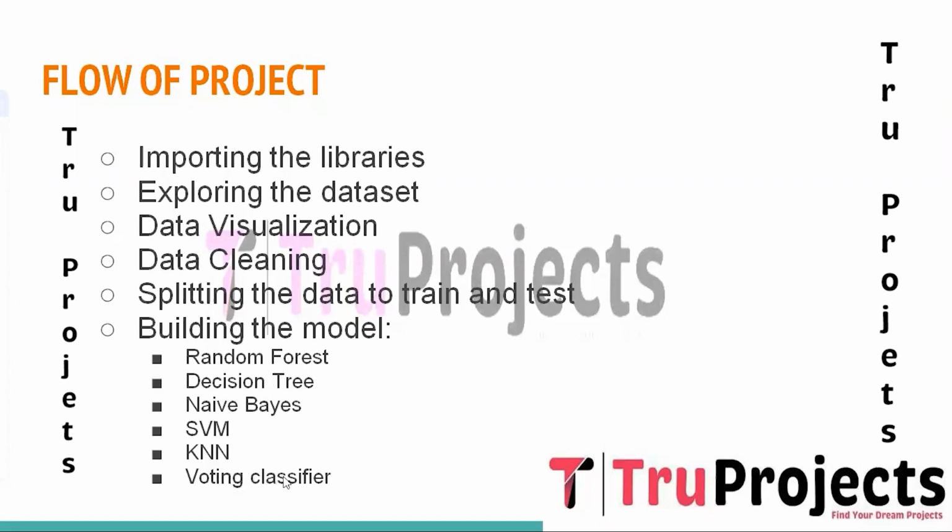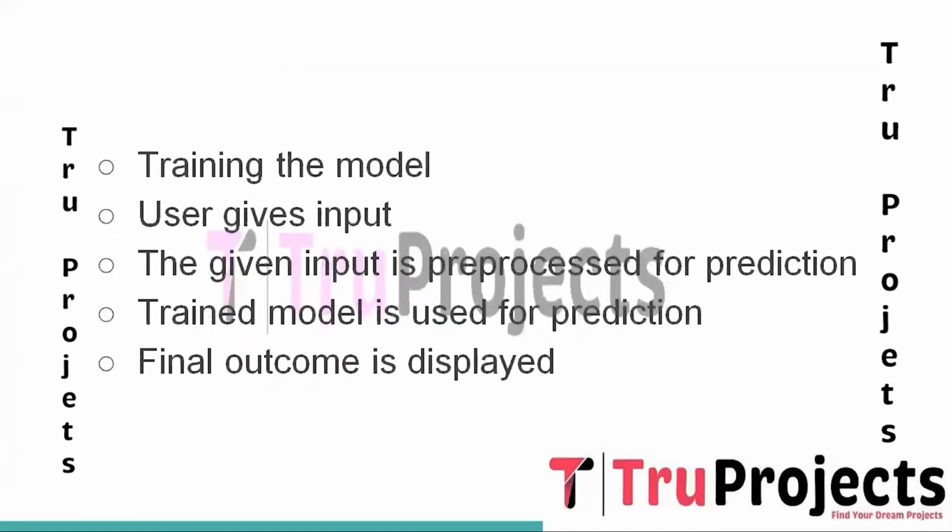It is an ensemble method that combines the predictions of multiple individual classifiers using voting, called hard or soft. It aggregates the predictions from the different classifiers to make the final prediction, often leading to improved overall performance and reducing the risk of individual model bias. Voting classifier is a versatile approach that can combine diverse algorithms to leverage their strengths and improve the overall prediction accuracy. And the seventh step is training the model.